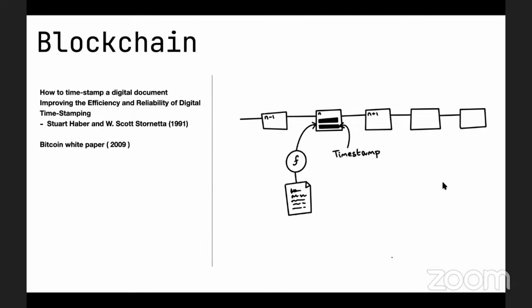But there is still one problem here. This service provider could very well change the whole chain with your new document if he really wants to do it. There is no way that you can avoid that, because it is still centralized. The concept of decentralization is not spoken of in this paper, but that comes in Bitcoin.